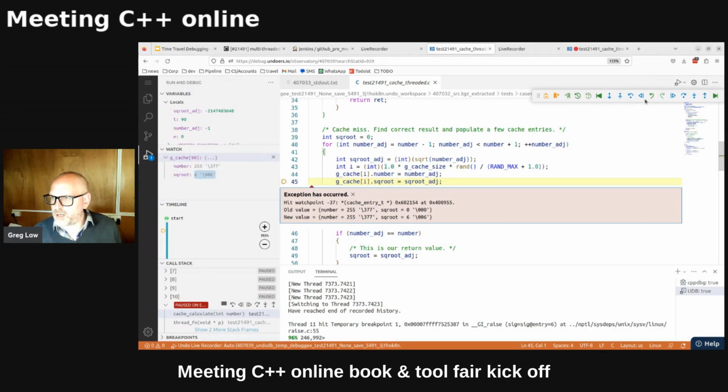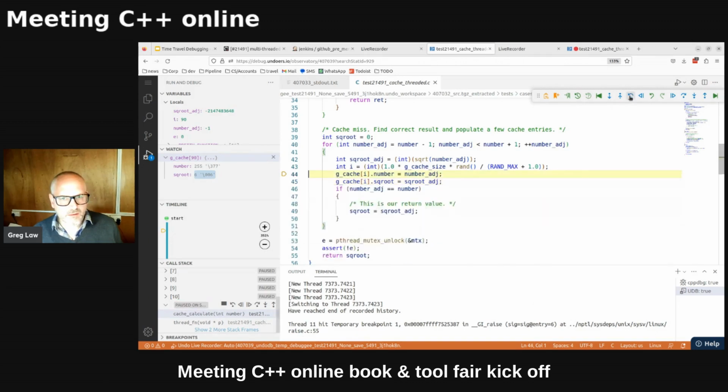So if I go back one line now, okay, so now the data structure contains good data. The square root of 40 really is 6, like with integers. Watch the data as I step forwards. Now it's like live action replay of the corruption happening, right? Step. So that's it. That's 255 and 0 being written in there.